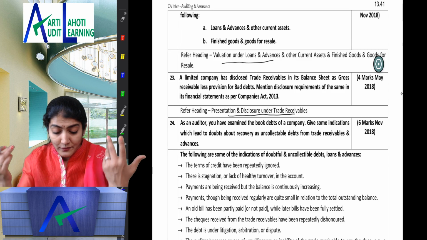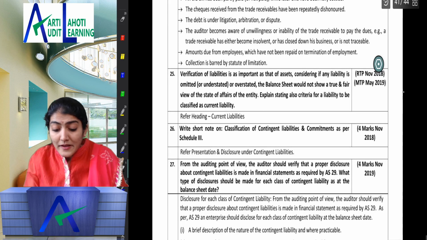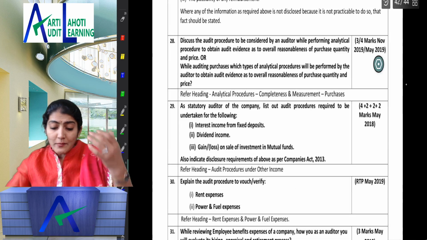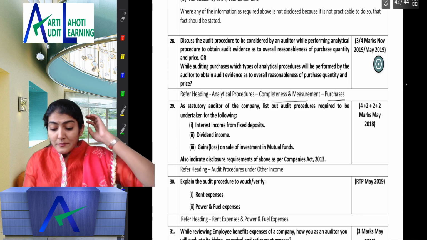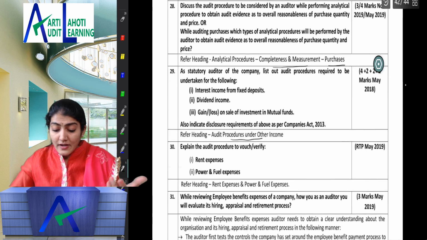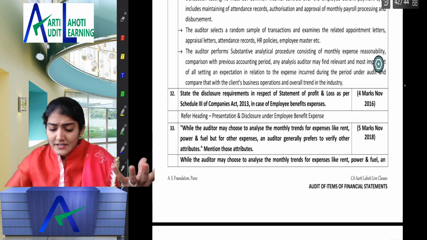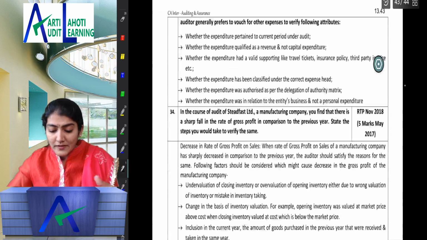So schedule 3 disclosures for debtor, right? That is a question asked over there. Current liabilities, presentation, disclosure of contingent liabilities, right? Contingent liability, how do you classify, right? Then purchases, completeness and measurement, audit procedures for other income, rent, expense, power and fuel, right? So just to get an idea of what varieties, presentation and disclosure of employee benefit expenses, right?